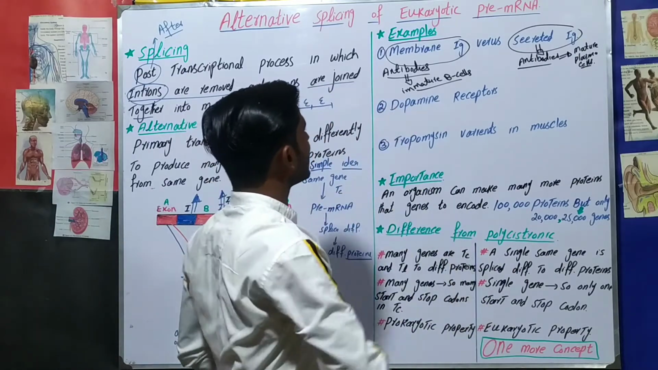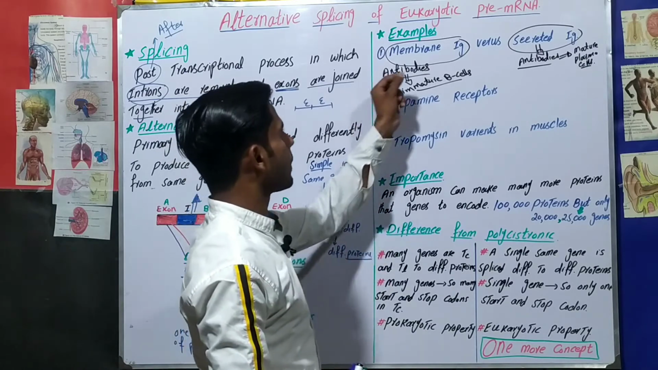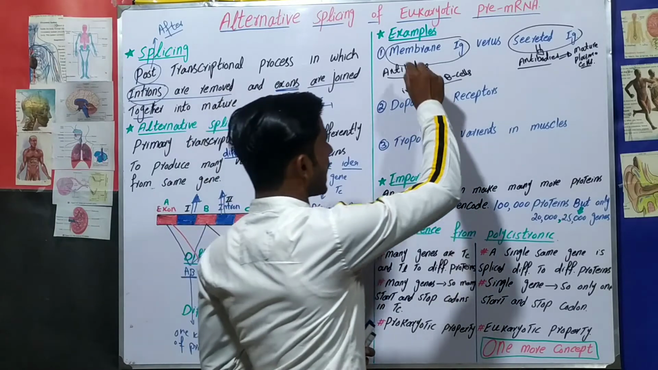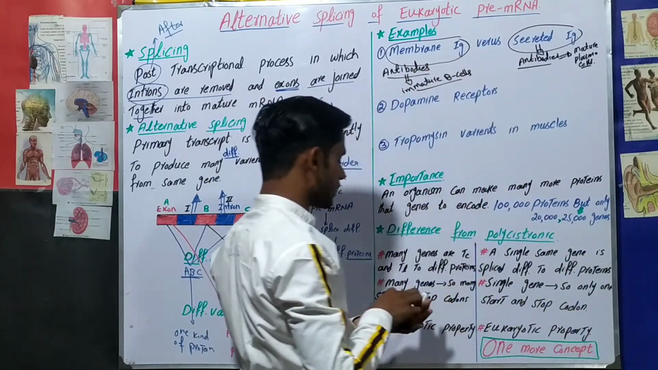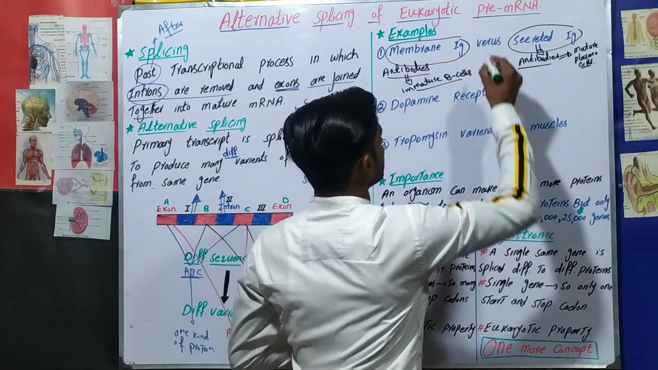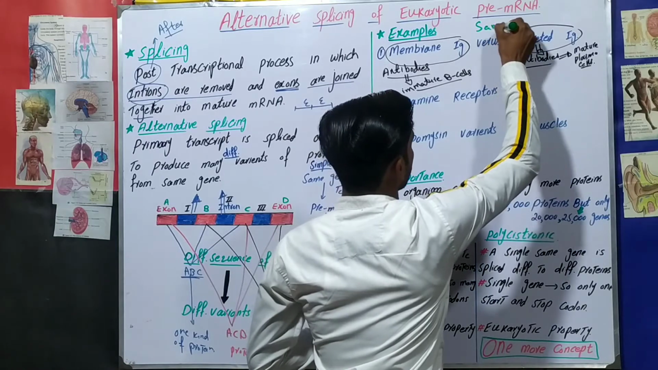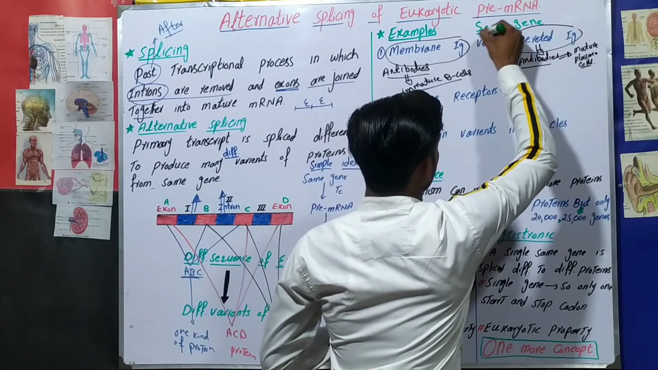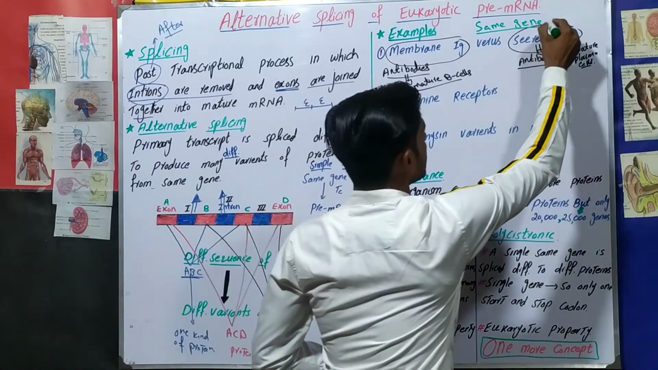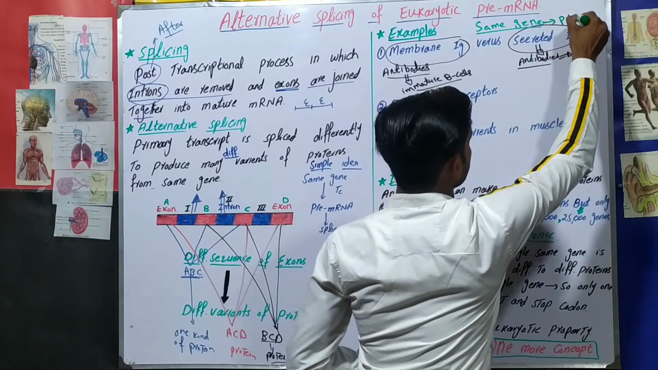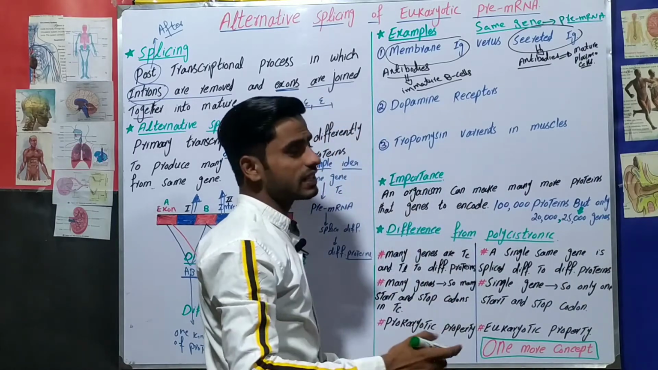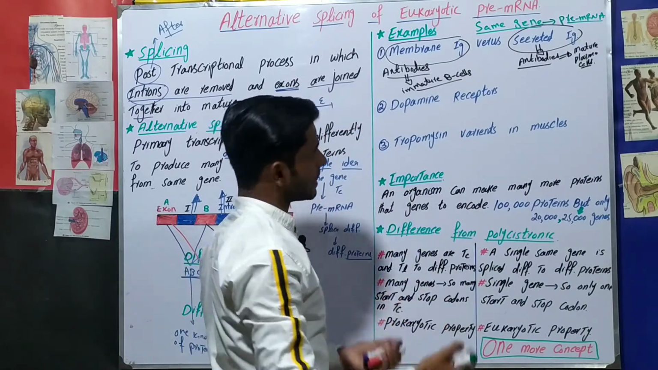Now what is the concept of alternative splicing in membrane immunoglobulins versus secreted immunoglobulins? Both immunoglobulins, either membrane or secreted, are produced by a single gene, the same gene. Then this same gene will be changed into the same pre-messenger RNA.